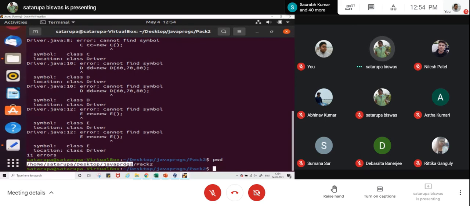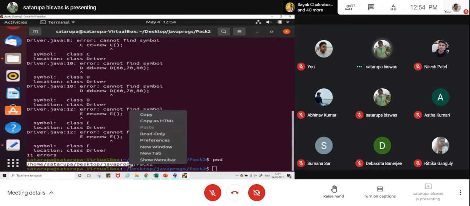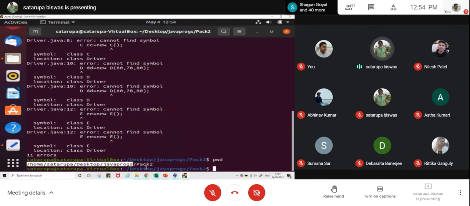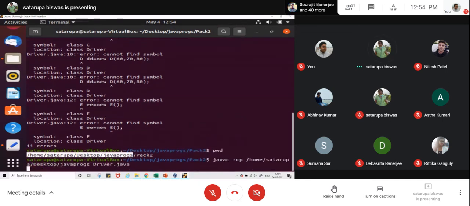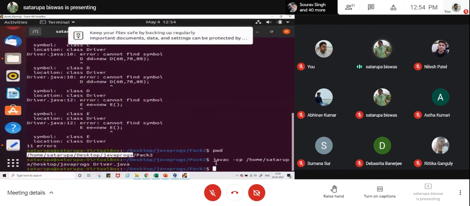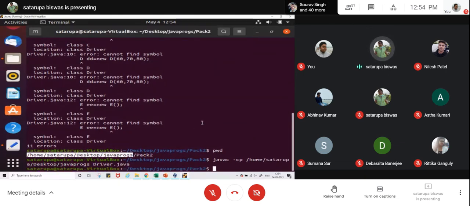So this is up to the previous level. This is actually our class path. So we have to set the class path up to this Java prog, not the complete one. Inside which folder your present folder or a present package is present, up to that you have to set the class path. Okay, got compiled? Because they can see now.